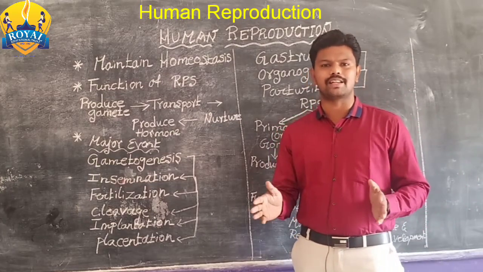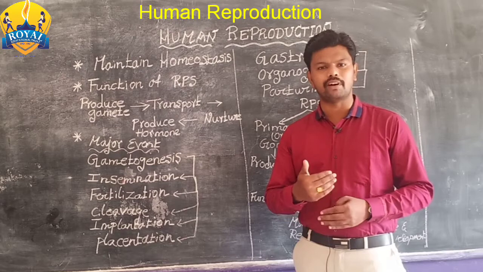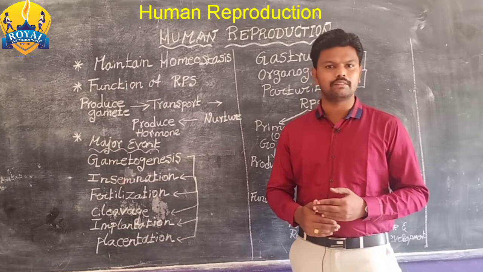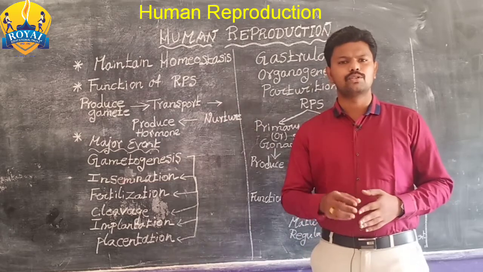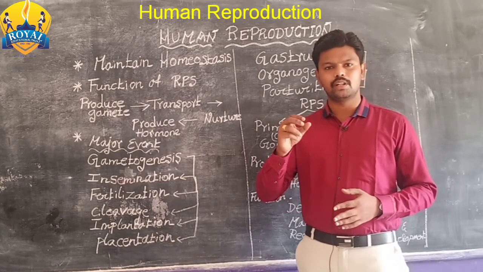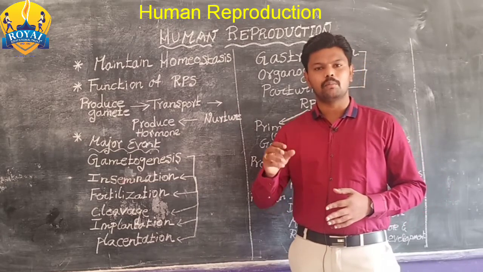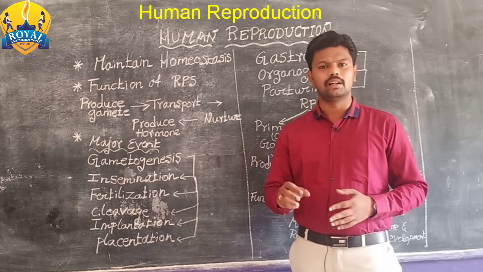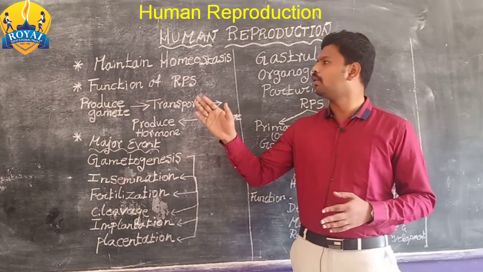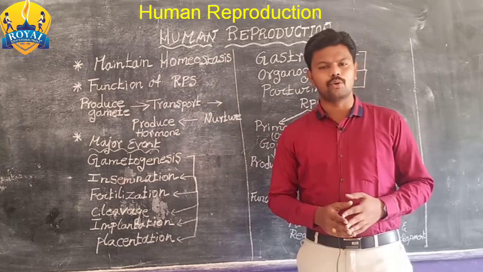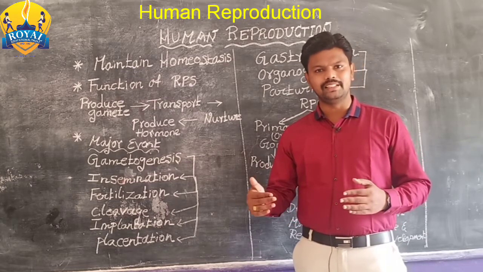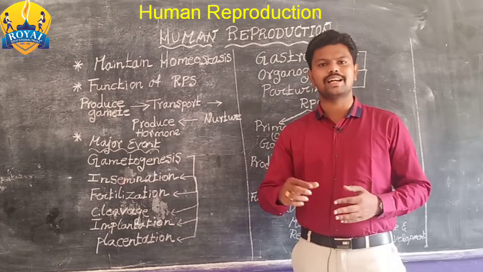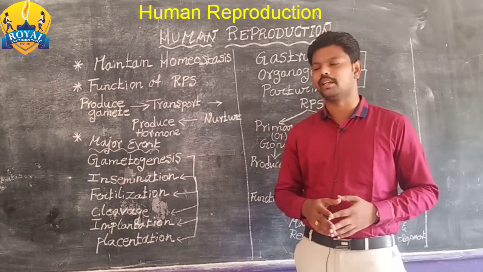The internal body state, the internal function, is called homeostasis. So maintenance of physiological activities and biochemical activities in the body is called homeostasis. So reproduction also helps to maintain the homeostatic nature of human beings.